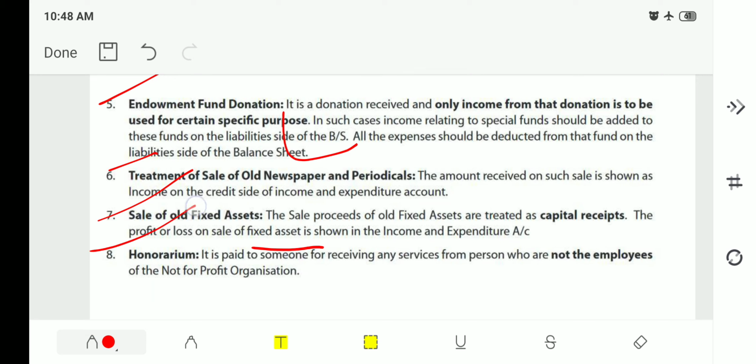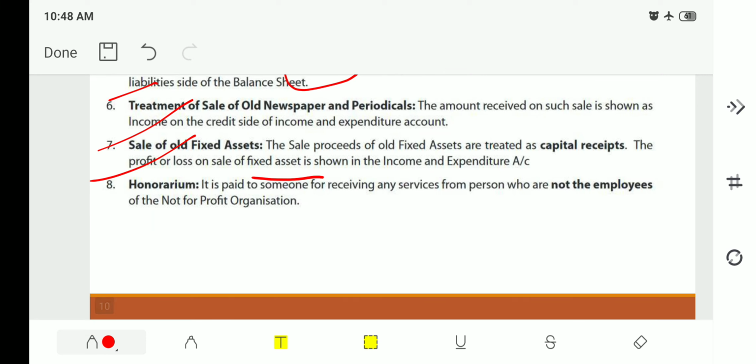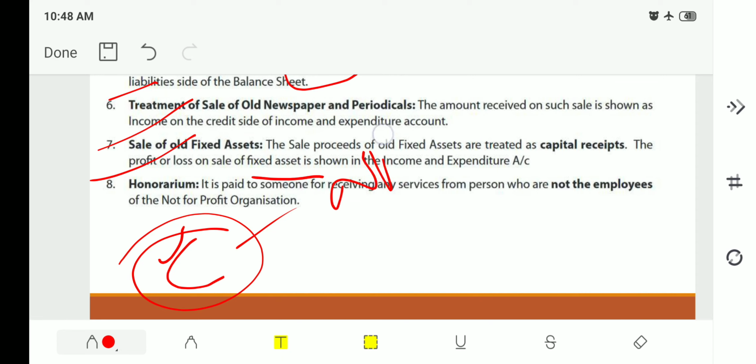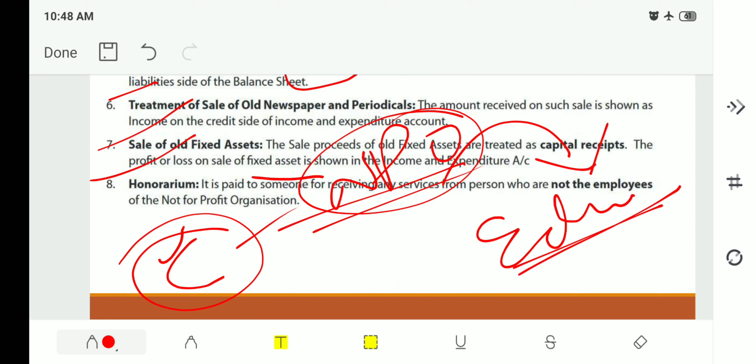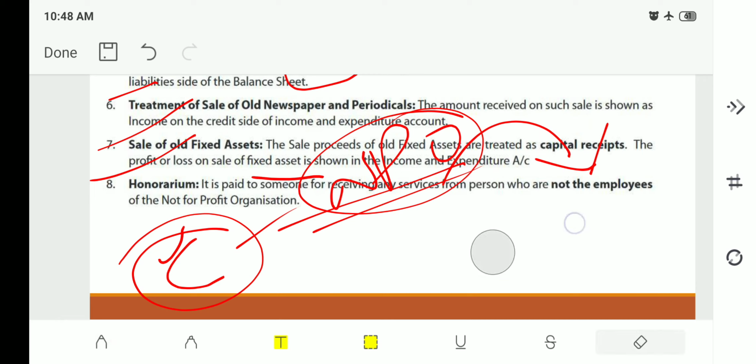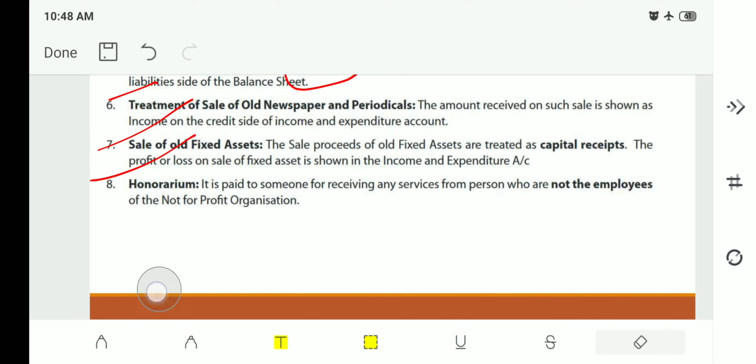Next, honorarium. What is honorarium? See, if you are running an organization and it is a non-profit organization, and your whole intention is just to provide education to the students, as we are doing on our channel. We are completely NPO and we are trying to provide free education and quality education to you students or you guys. Therefore, our intention is not to produce any profit.